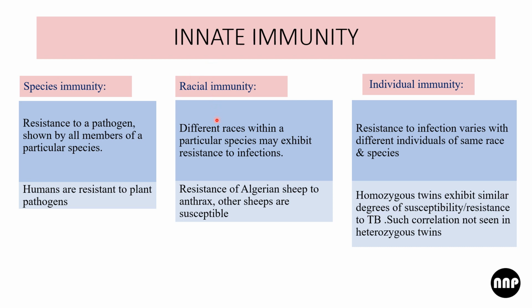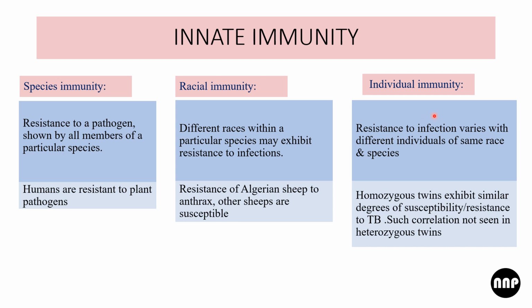Coming to racial immunity, different races within a particular species may exhibit resistance to infection. For example, a particular race shows resistance to a particular pathogen, which other races may be susceptible to. For example, Algerian sheep are resistant to anthrax, but other sheep are susceptible to it.